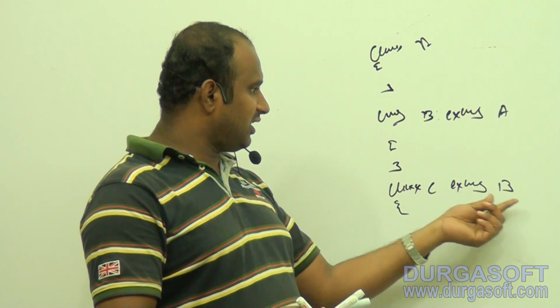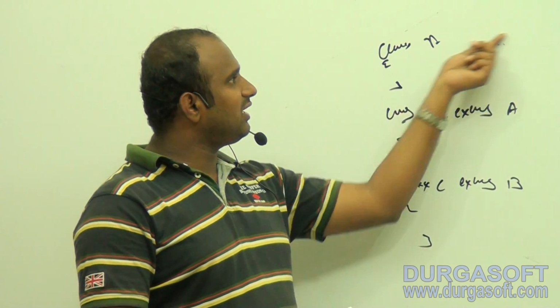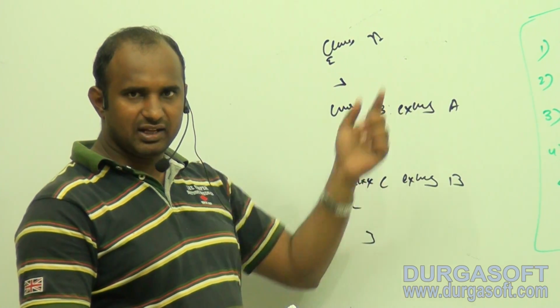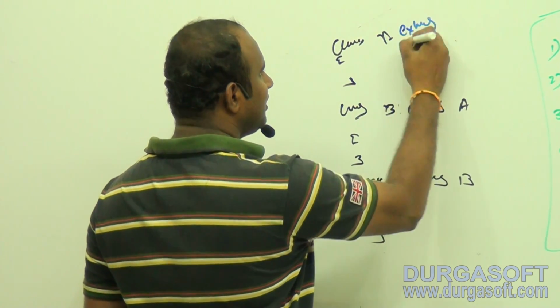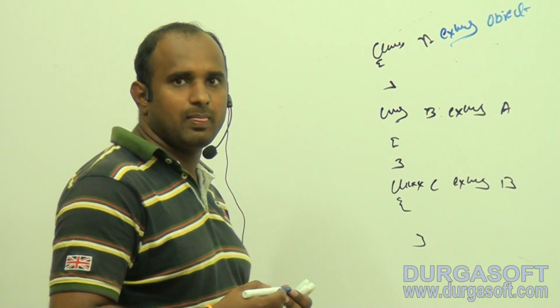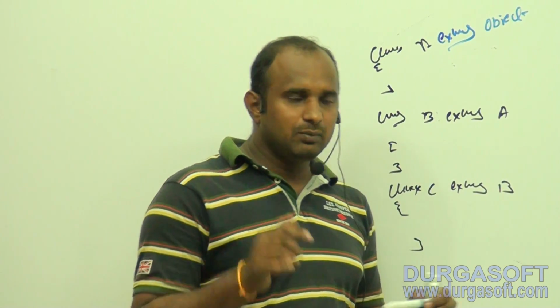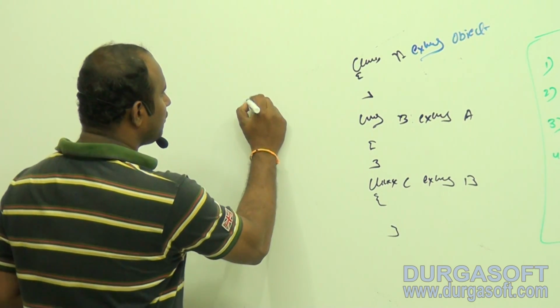Good. If you are extending a class, that class will become the parent. But here, are we extending any class for A? If you are not extending any class, in entire Java, internally that class is extending which class? Object class. So a very important point here, note 1. Here I will complete the 4 notes.